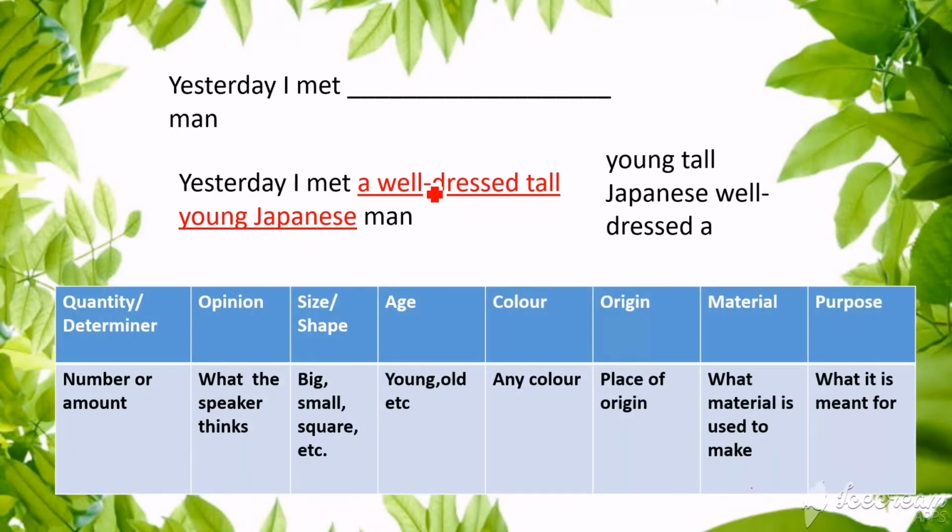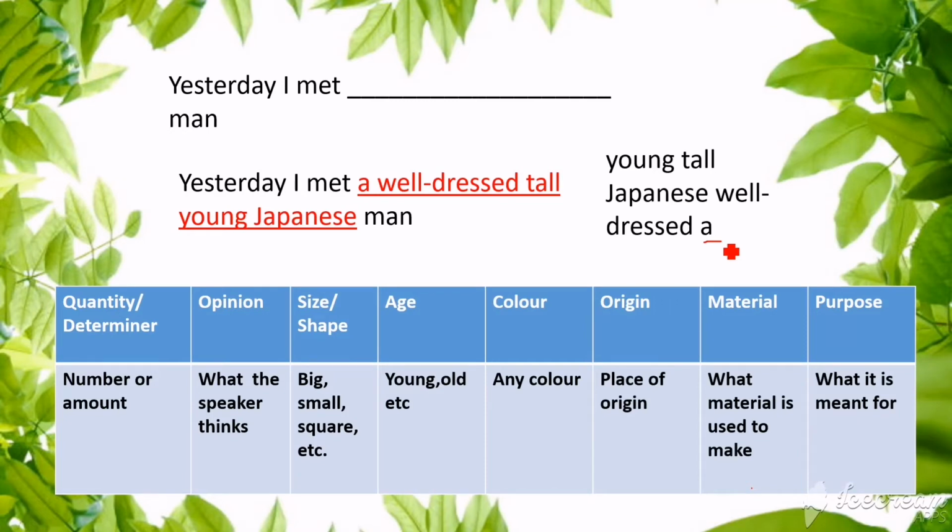Okay, look at this table, children. This is the table you need to follow in order to arrange adjectives in a sentence, if more than one adjective comes in a sentence. Look here, quantity or determiner. Quantity or determiner should be the first. As you have seen in this example, a is an article, isn't it?